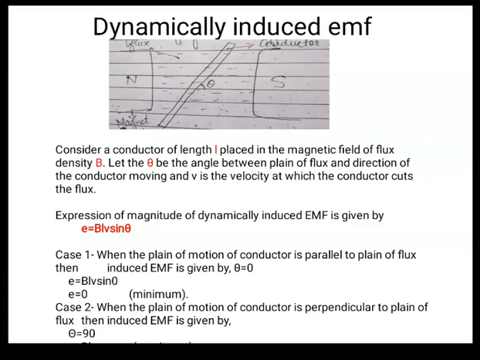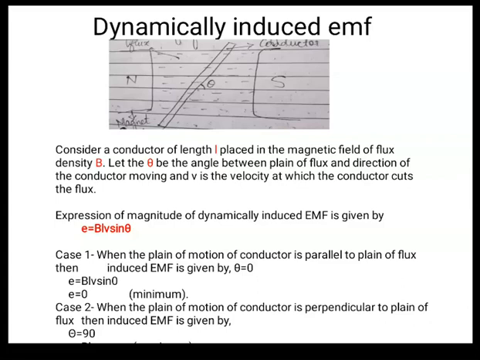So the expression for the magnitude of dynamically induced EMF is given by E is equal to BLV sin theta. This formula you have to remember, it is a very important formula. Okay, E is equal to B, that is flux density, L, that is length of the conductor, V, velocity at which the conductor is cutting the magnetic flux, and theta, the angle between the conductor and the plane of the flux. Okay.